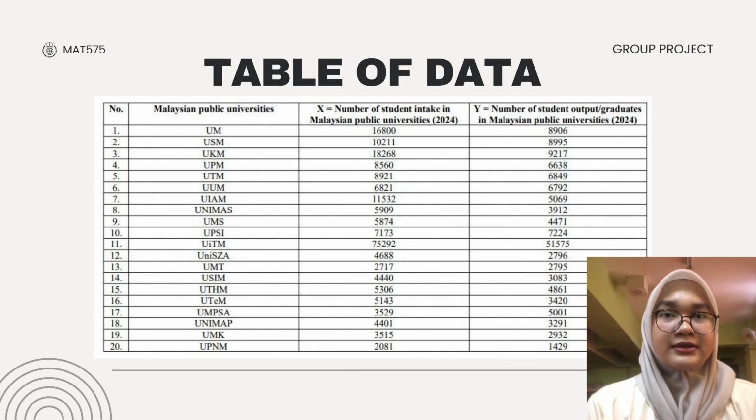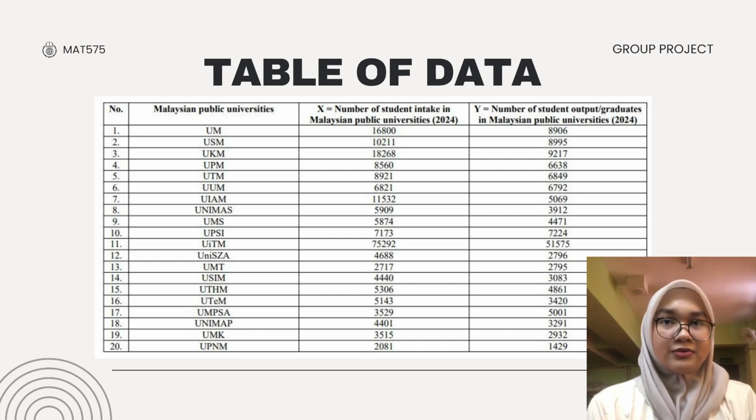This slide displays a dataset from 20 Malaysian public universities in 2024, focusing on two key variables. First, variable X, which represents the number of student intakes, and variable Y, which represents the number of graduates.